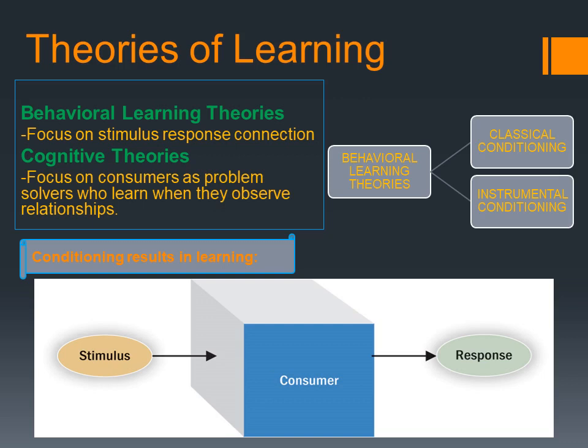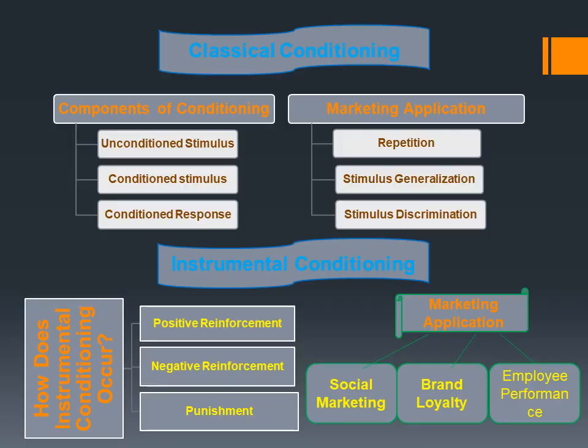In the next slide, I will describe more about these two types of conditioning and the application and the issues which are linked with the conditioning. Here comes my next slide, and in this slide I will describe some issues about classical conditioning and instrumental conditioning. You can see that there is a chart of classical conditioning components, and here are three parts: unconditioned stimulus, conditioned stimulus, and conditioned response.